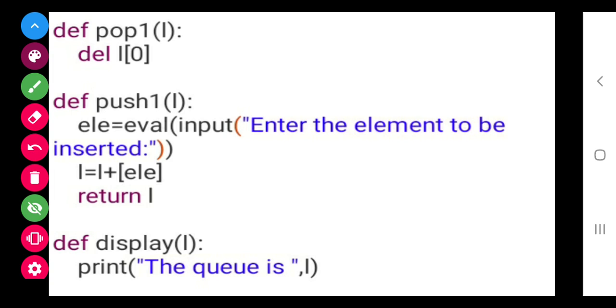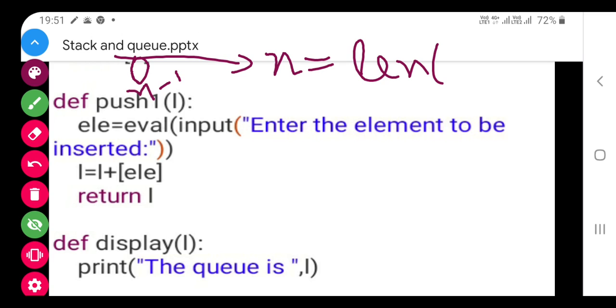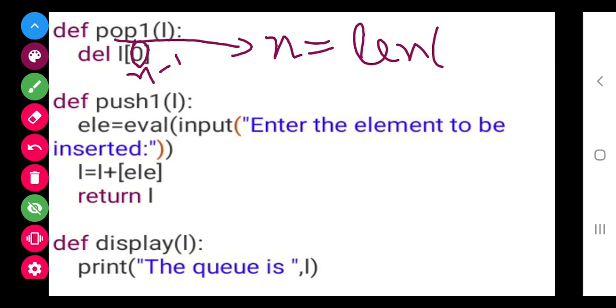Here I have given delete 0 position. It is wrong. We have to calculate the length, and here we should give n minus 1. Before that you will give one statement, n is equal to length of L, and here, in place of 0 you will give n minus 1. Do remember this thing while writing the program, in place of 0 you write n minus 1.